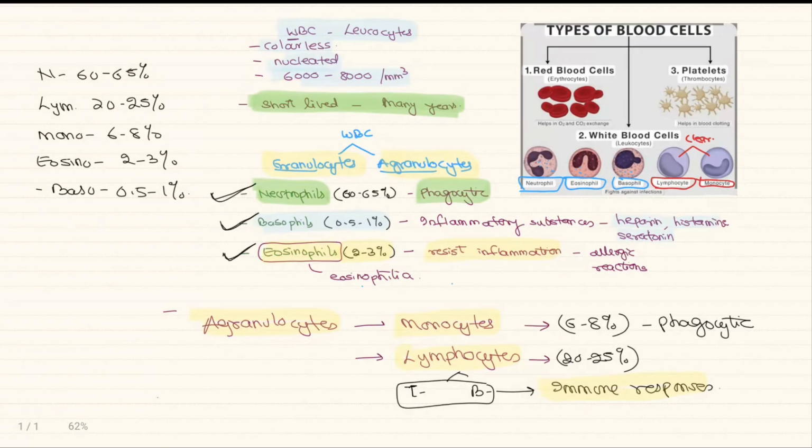In the examination, the questions can be given to arrange them in either ascending or descending order. So these are the percentages, and now you can arrange them based upon ascending or descending order.